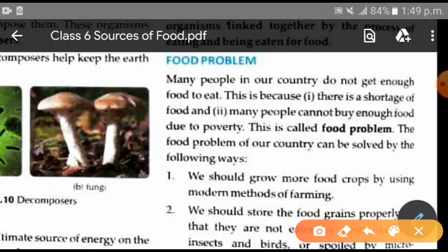Many people in our country do not get enough food to eat. This is because there may be a shortage of food, and many people cannot buy enough food due to poverty. This is called food problem. So what is food problem? Many people cannot buy enough food due to poverty, and there is a shortage of food. This is called food problem.